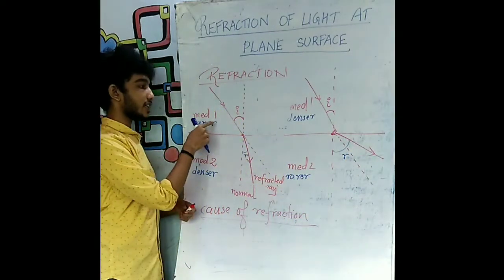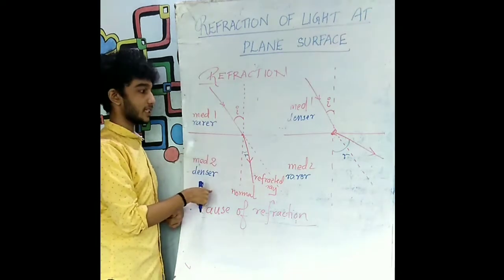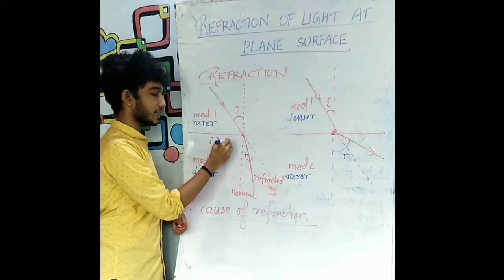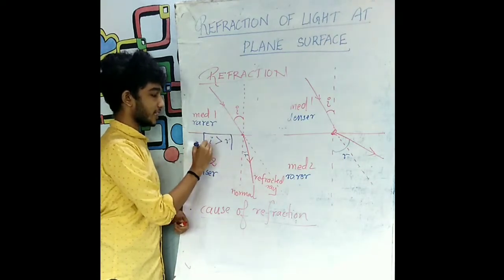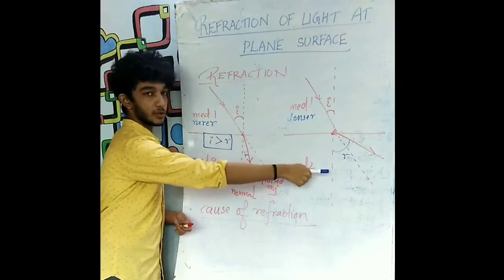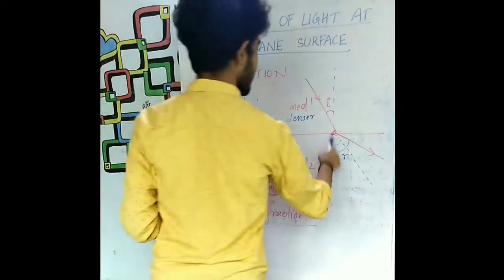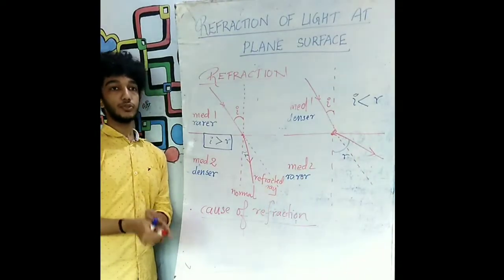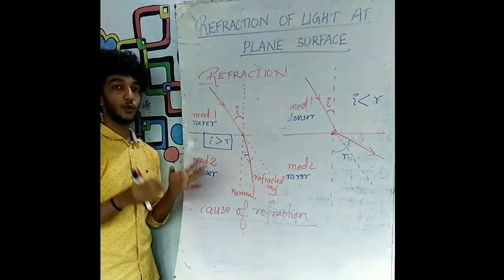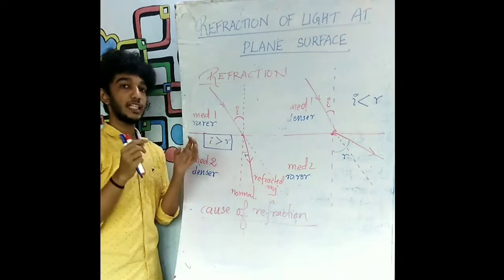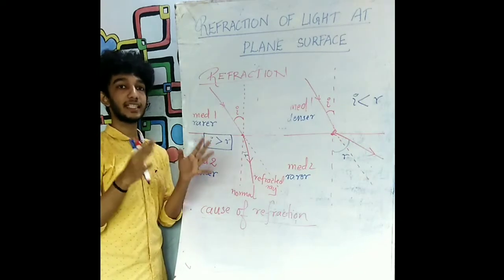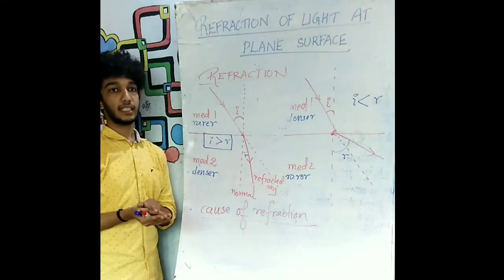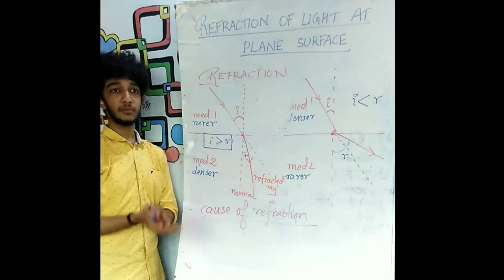In this case, where a ray of light is propagating from a rarer medium to a denser medium, angle i is greater as compared to angle r. Therefore, angle i is greater than angle r. But when a ray of light propagates from a denser medium to a rarer medium, then angle r will be greater than angle i. Angle i is less than angle r. These are the basic things that we need to know about refraction. I hope that refraction is clear for you. If it is still not clear, let me introduce some examples before you, and refraction can be exemplified with all the examples. So let us move on to the examples one by one.